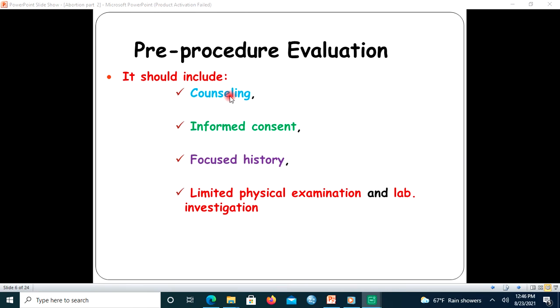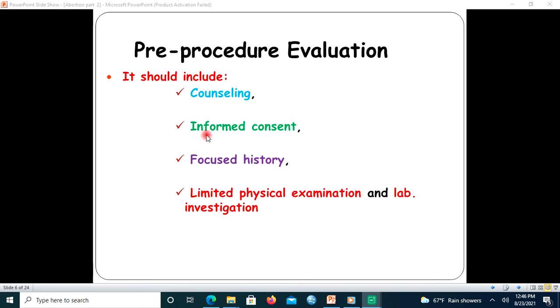For example, if we can arrange adoption with people who want the baby of the woman asking for induced legal abortion, we should inform the woman. The decision is her own.